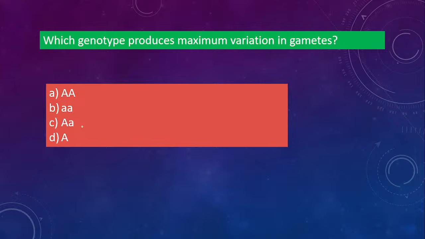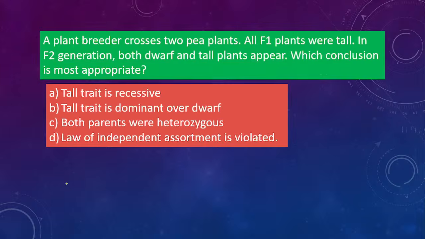Next one, which genotype produces maximum variation in gametes? Both capital A, both small a, one capital A and small a, and the other only capital A. Yes, option C is the correct one. If it is heterozygous, then it will cause variations, right? One is dominant, one is recessive, so one capital and one small. That will always produce maximum variation. When both are the same, it doesn't happen.